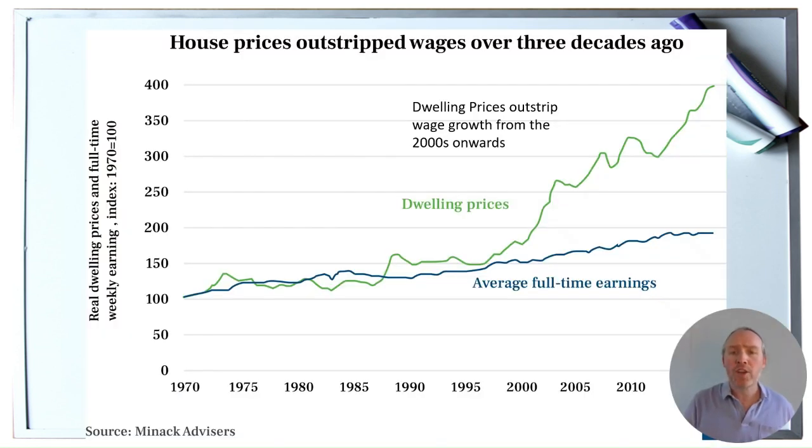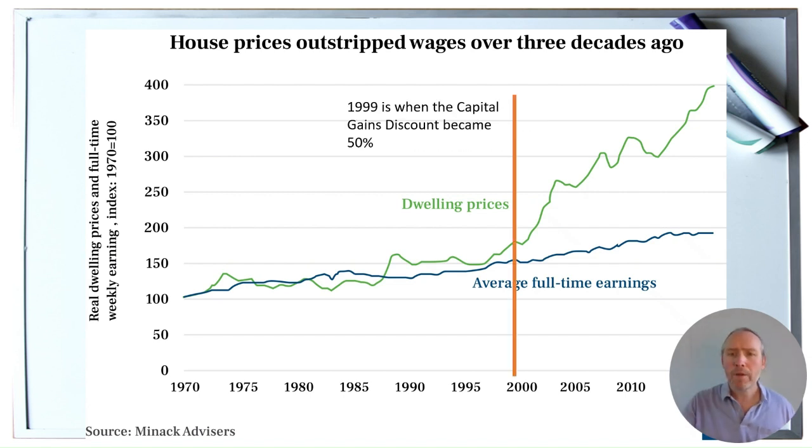This is a good graph that shows the housing crisis that we currently have. We can see that dwelling prices far exceed average earnings, which are hardly going anywhere. And this gap becomes wider and wider, particularly from the early 2000s onwards. When we draw a line in 1999, that's when the 50% capital gains discount was first applied, you can see that that seems to be roughly the point where you get this wider and wider gap.